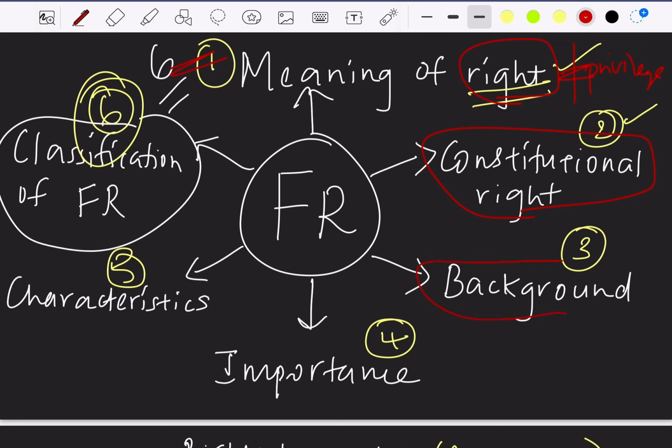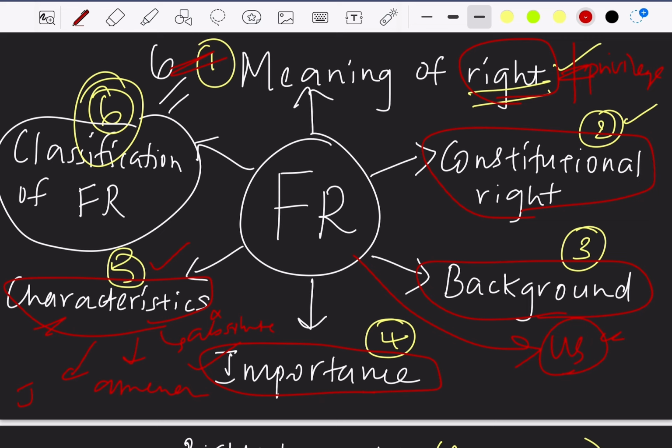And the next thing is, we know the fundamental rights were derived from the US Constitution, that is the Bill of Rights of America. So we must understand about that. Next is, we must understand the importance of fundamental rights, why these rights are called fundamental, and what is the significance of these fundamental rights. Next, we must study the characteristics of fundamental rights. At times we say that fundamental rights are justiciable, and also we say that fundamental rights can be amended, and that fundamental rights are not absolute. So we must understand the meaning of each of the characteristics of fundamental rights.